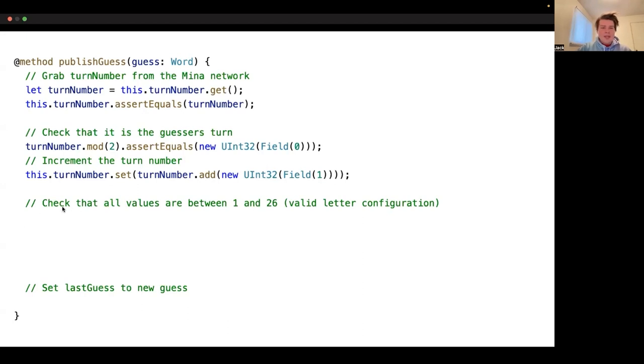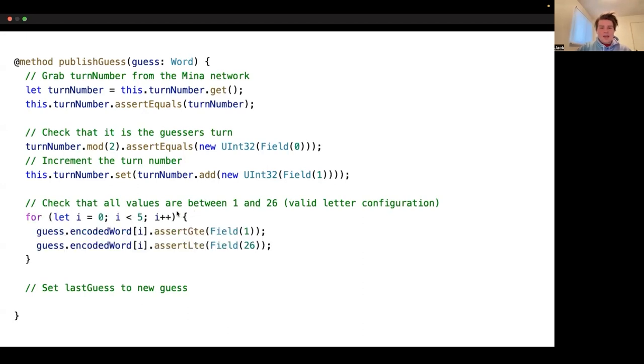Pretty simple. The next thing is to check that all of the values that we've passed in our guess are valid letters. And we can do this pretty simply. We've got a for loop, and we're going to check for every value in the encoded word: is it greater than or equal to 1, and is it less than or equal to 26? And so again, these asserts are creating constraints. They're not checking things and returning values. They're just creating constraints directly in the circuit.